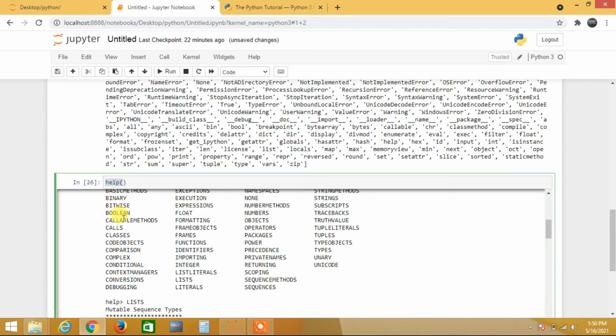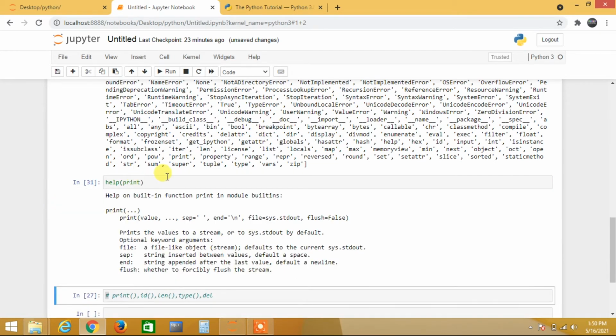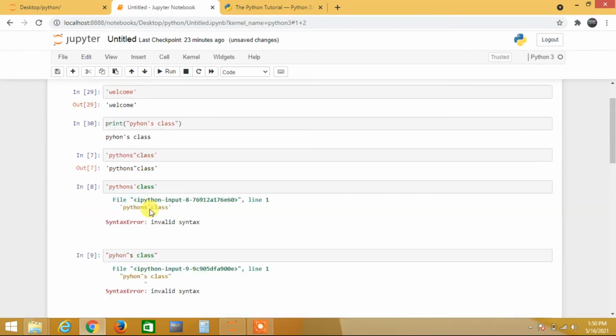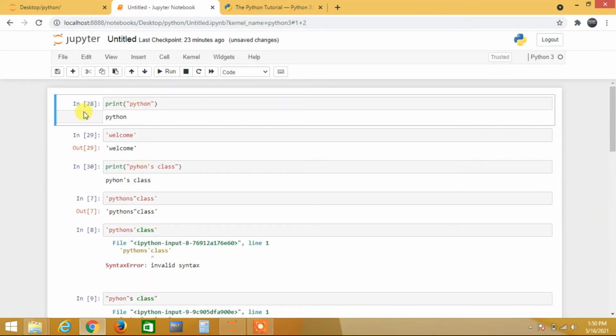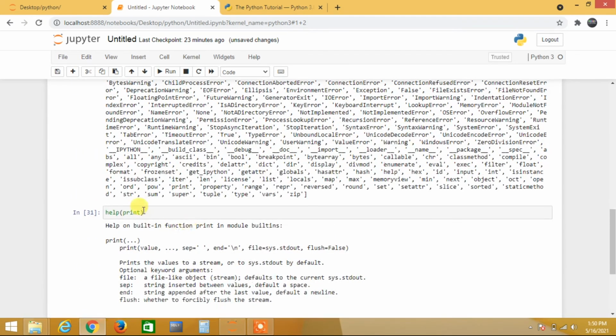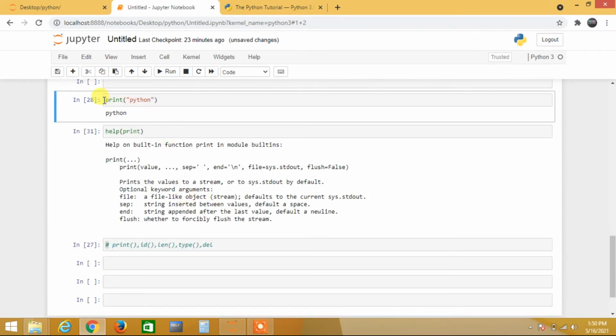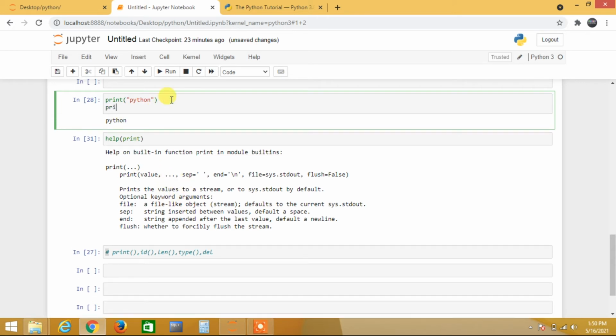I also tell you about the print function. I want to take help on print. When I type print, it will print values, whatever they may be. It will pass a string, then it is printing the string. Like see this cell, right? I'm copying this cell and I just want to paste here. When I apply the print function to my string, it is printing beautifully, right? My value is a string, so I'm passing the string value, so I'm getting output. When I pass nothing, I will get none.